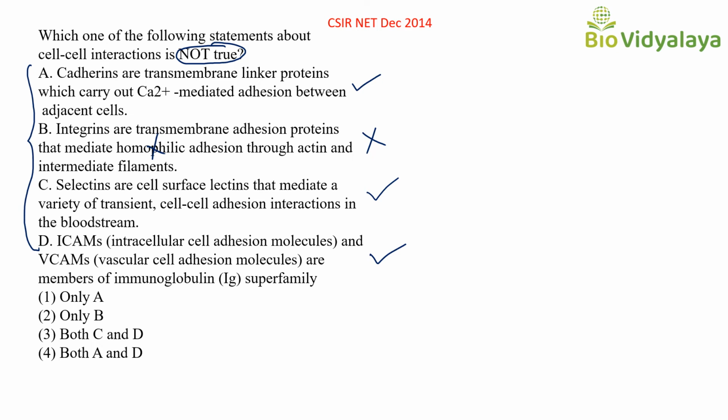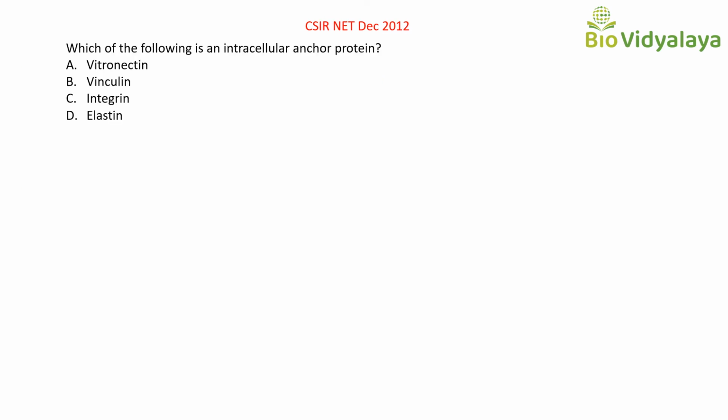So here we have to find which statement is not true. Yes, statement B is not true. So correct answer is only B. So answer is option 2, only B. This is one part B question from CSIR NET December 2012. Which of the following is an intracellular anchor protein?